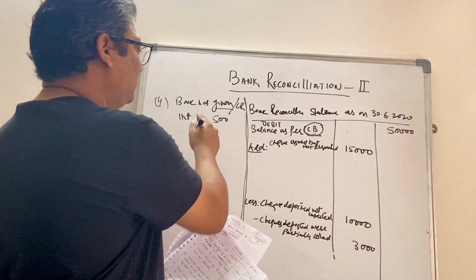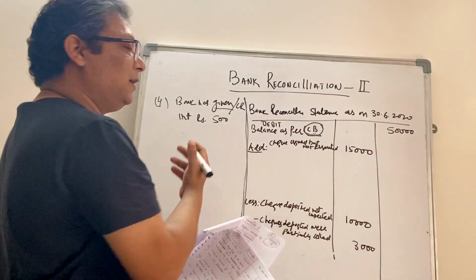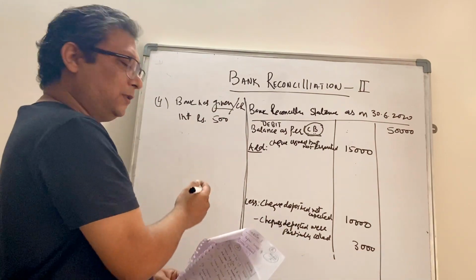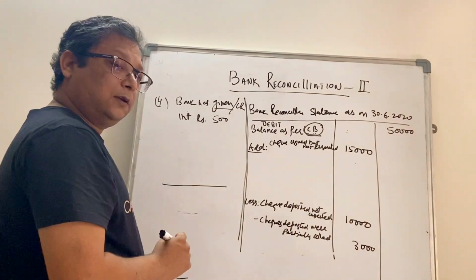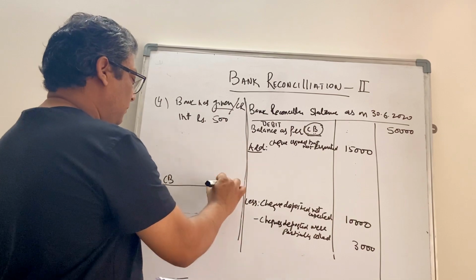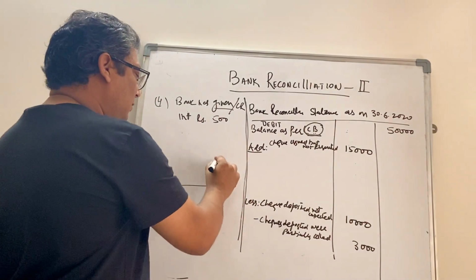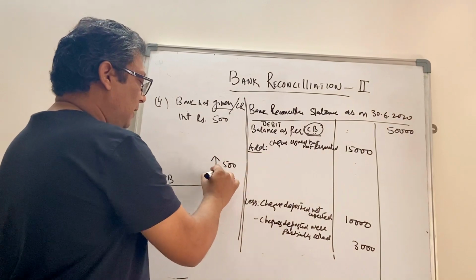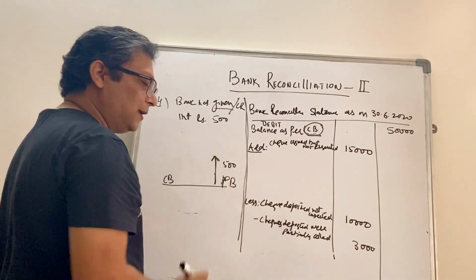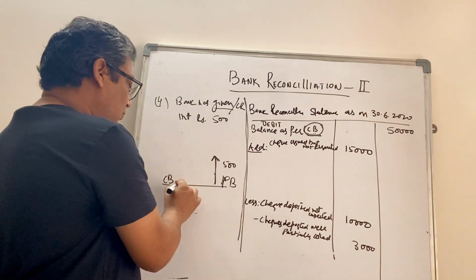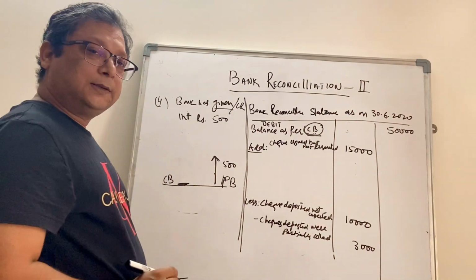Howsoever it is mentioned, it means that the bank has given you interest as a deposit. So how will we do it? Again, the line of balance, cash book and passbook. The bank has given you 500 rupees credit, which means your deposit balance has gone up, but you don't have notice of it, so you have not passed an entry.